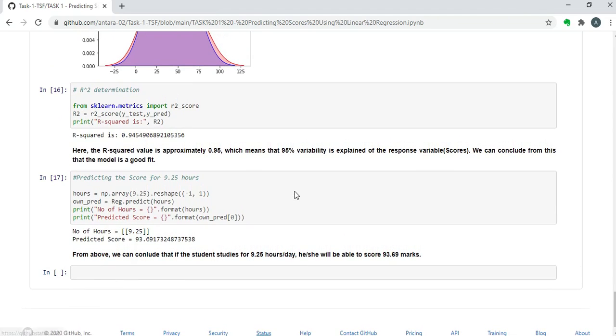So lastly, utilizing all the data that we have got, I have predicted the score for 9.25 hours put in by a student per day. The predicted score that we have got is 93.69. So we can conclude that if a student studies for 9.25 hours a day, he or she will be able to score 93.69 marks.